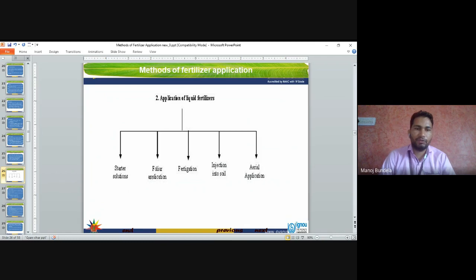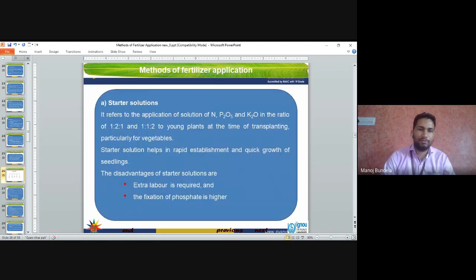Application of liquid fertilizers. Starter solution, foliar application, fertigation, injection into the soil and aerial application. So these are the different methods we can use.